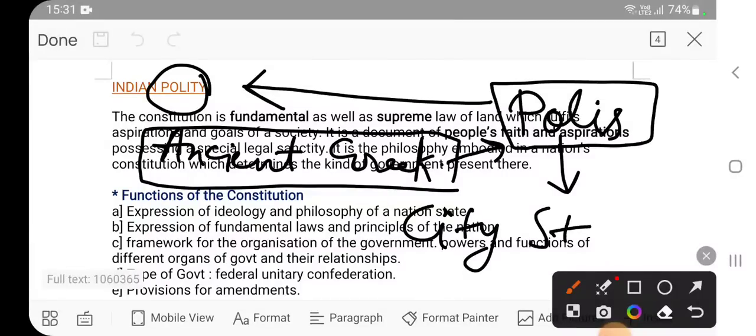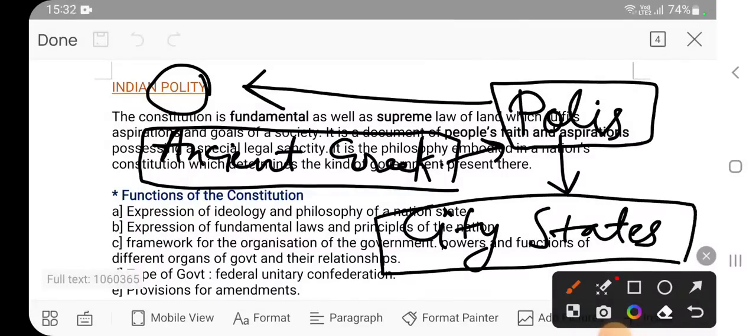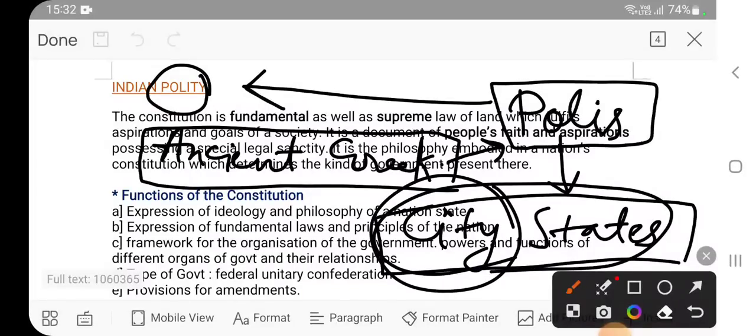The meaning is city states. Again new words have come: what is the meaning of city states? You must know the word city, just like we have so many cities in India. Then what is the meaning of state? Just like we have the Indian state, the state of USA, Russia, China, Japan. This word state does not mean a state like Rajasthan, Bihar, UP.